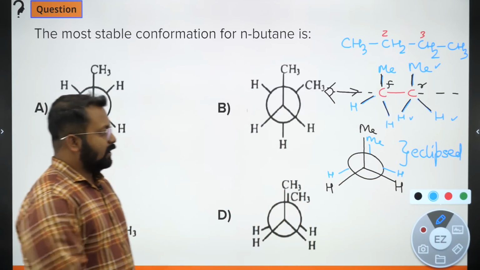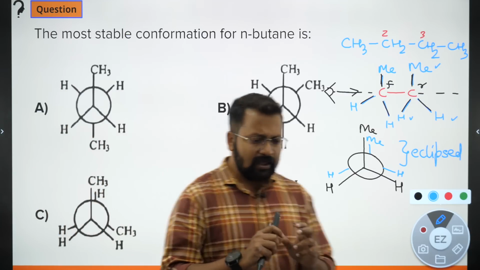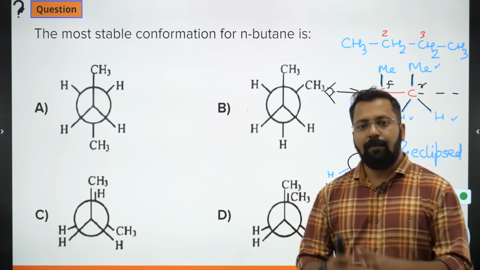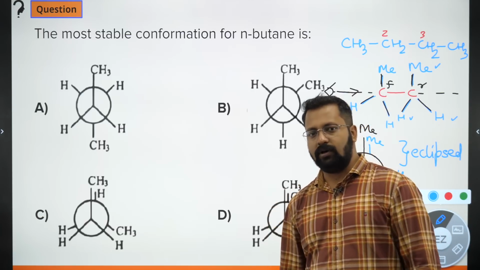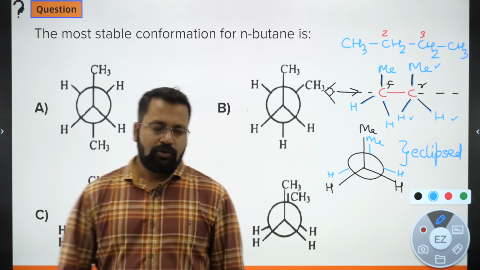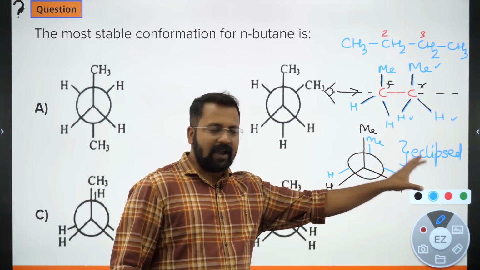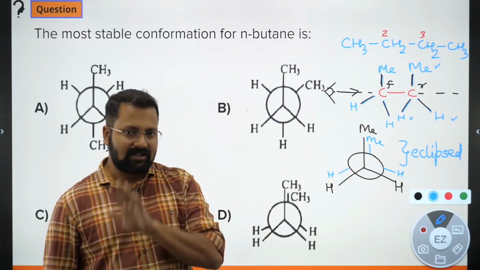Now, conformations are shown for single bonded molecules because single bonded molecules can rotate about the single bond. They can rotate by an infinite number of angles, but we take only those angles which are multiples of 60 degrees.